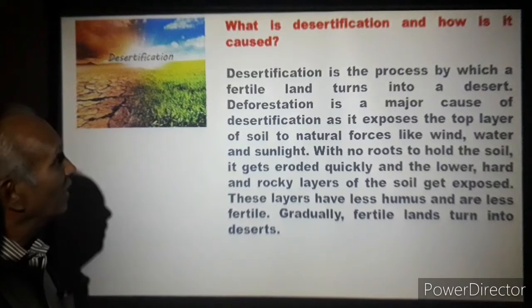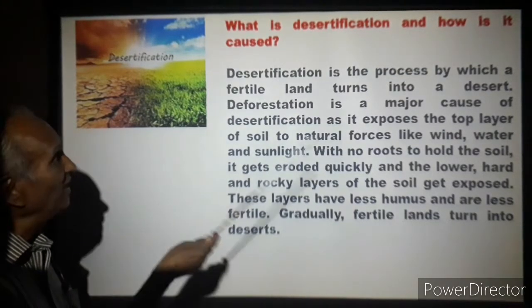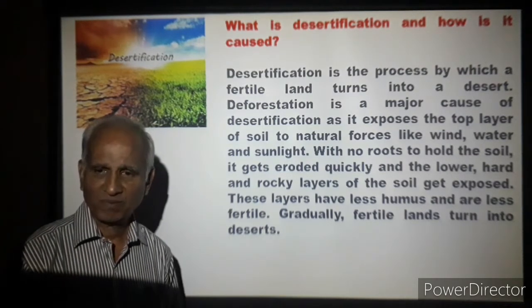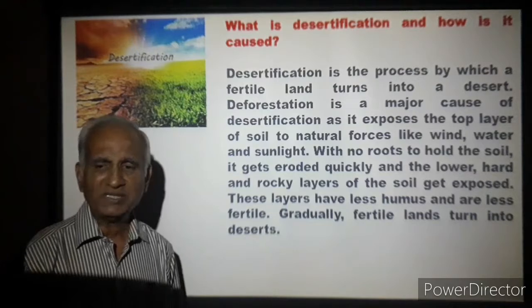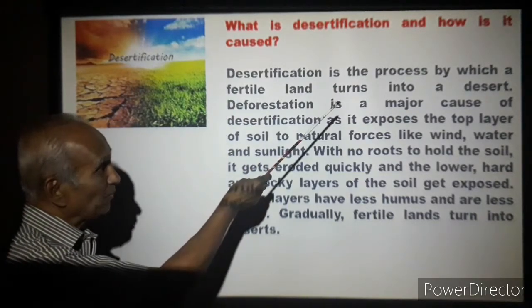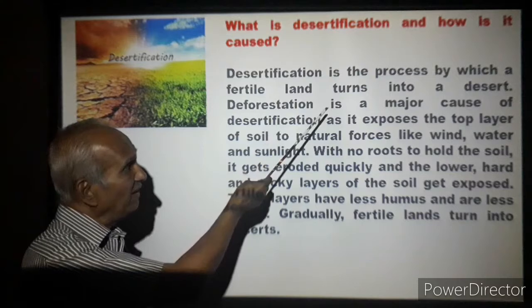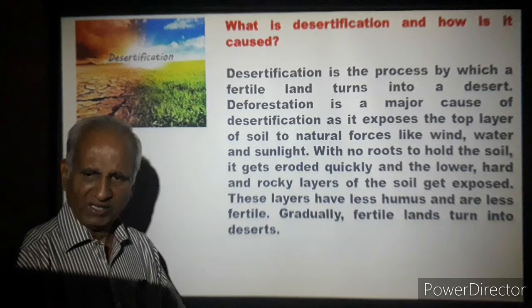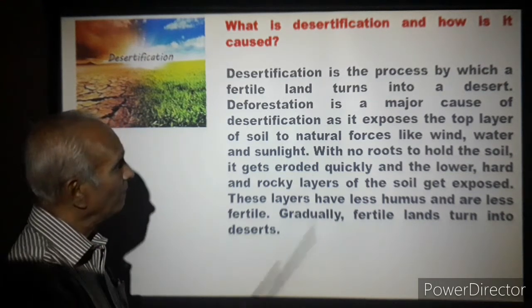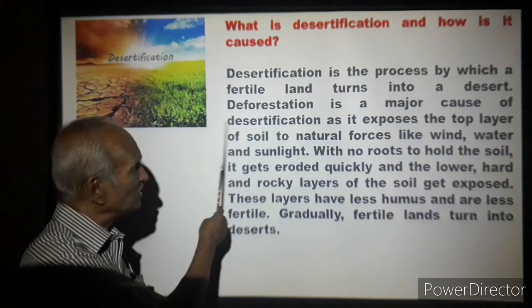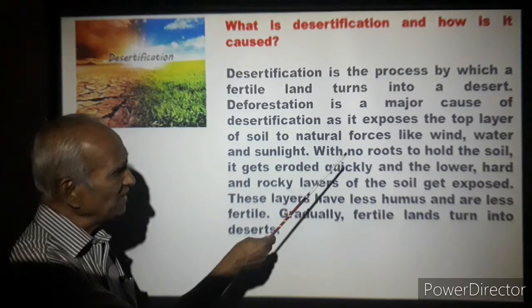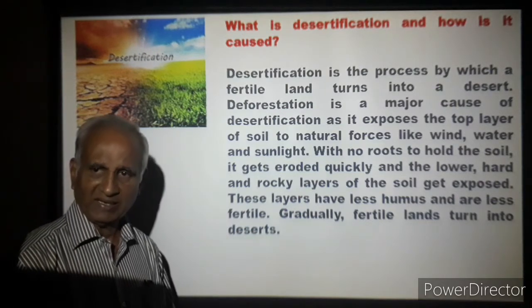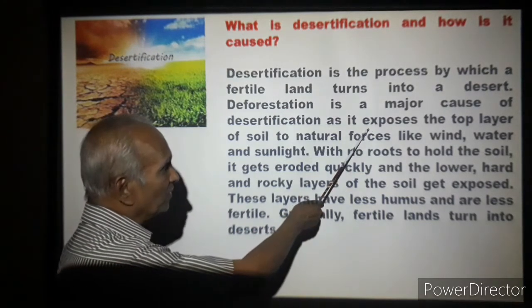Next, what is desertification and how is it caused? Deserts get developed, more and more deserts will be there. The deserts expand, they spread. How does it happen? Desertification is the process by which a fertile land turns into a desert. Fertile lands, that's what we are seeing in this world, are getting converted into deserts. Deforestation is a major cause of desertification as it exposes the top layer of soil to natural forces. When the water content comes down, automatically what happens?